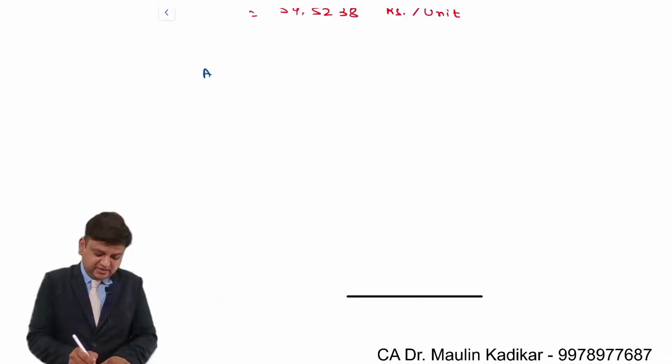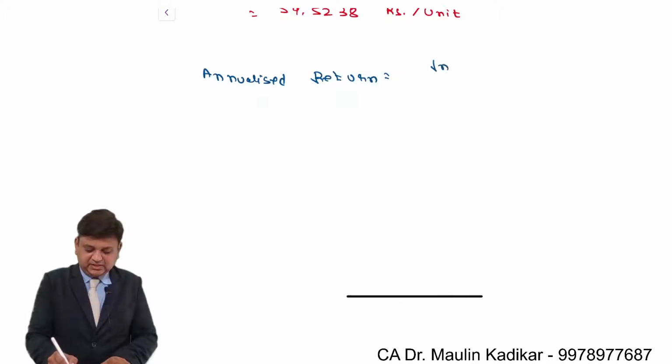And next is annualized return. In that it is income upon investment, into 100, into 1 divided by n.